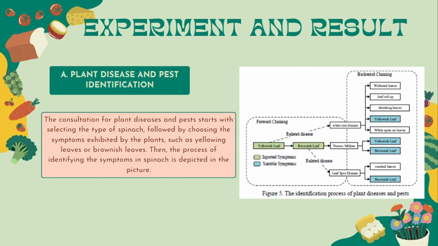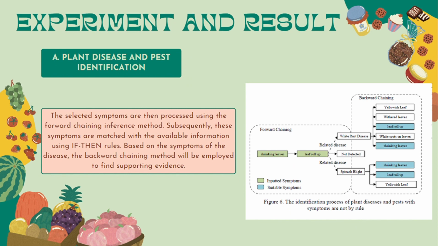The identification process of plant disease and pests suffered by the spinach based on selected symptoms is shown in Figure 5. The selected symptoms are then processed using the forward chaining inference method. Subsequently, the symptoms are matched with the available information using if-then rules. Based on the symptoms of the disease, the backward chaining method will be employed to find supporting evidence.